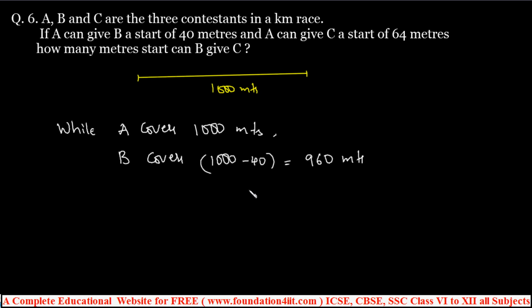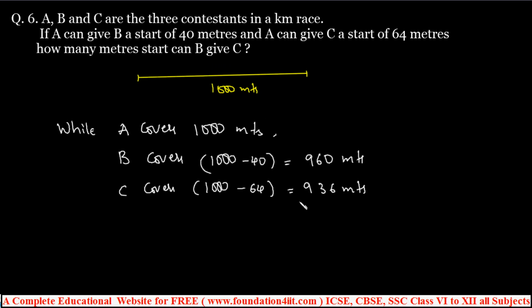And C covers 1000 minus 64, because A can give C a start of 64 meters. 1000 minus 64 is 936 meters. Now we need to find out how many meters start B can give C.